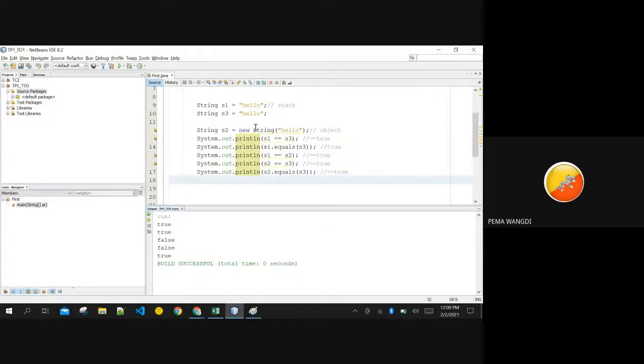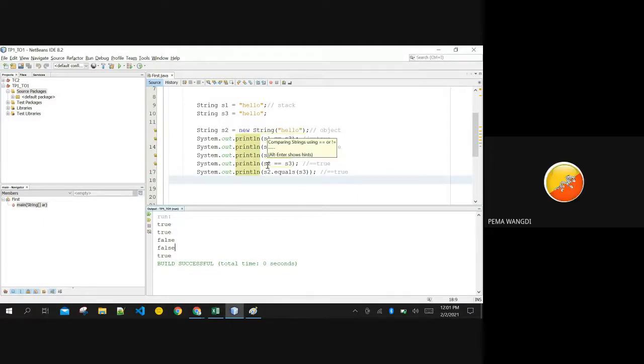If the content of both these variables is the same, a string made with the value hello, again a string made with the value hello, even though the content is the same, when I am printing S3 double equals S2, it is still printing false, because it is checking the memory location.